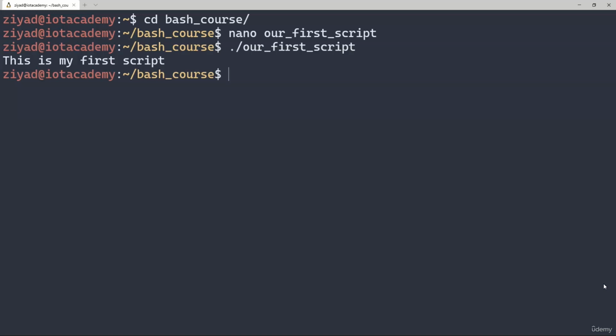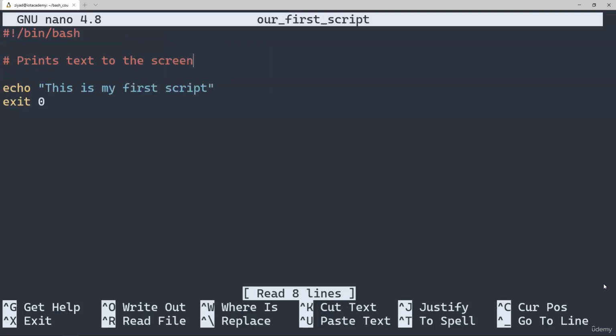To make your script more professional, you can include 5 pieces of information. These are the author, the date of creation, the date the script was last modified, the script description, and the script usage. Firstly, let's discuss the author. This is simply your name.